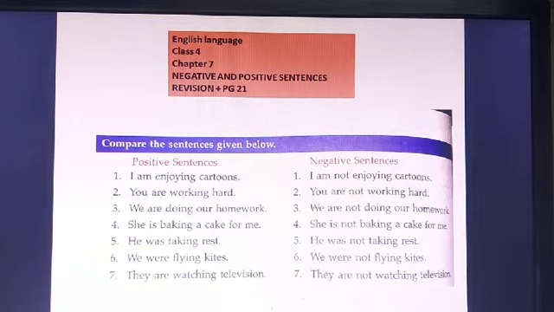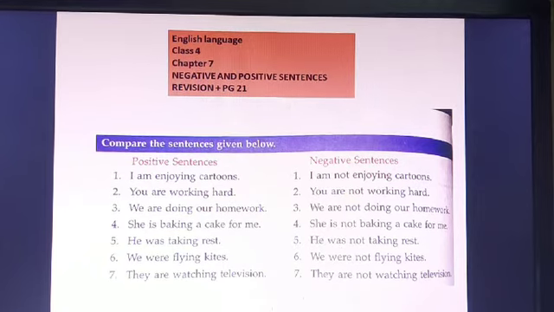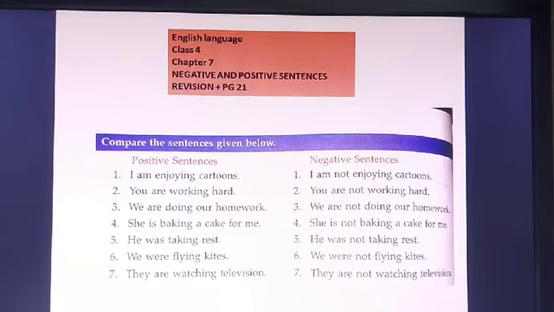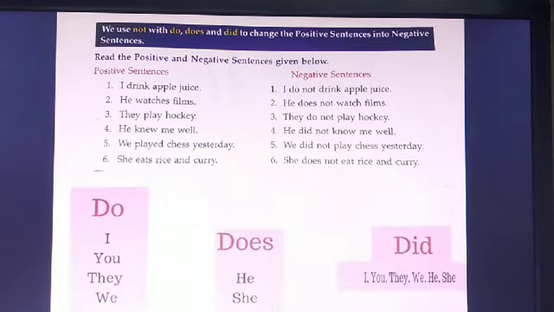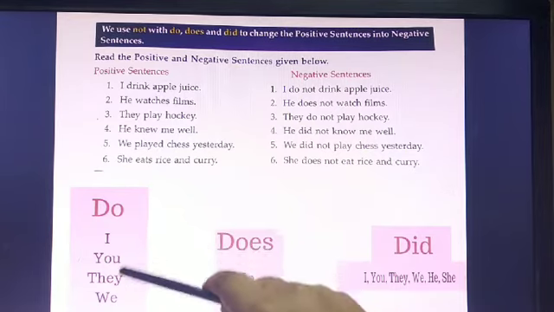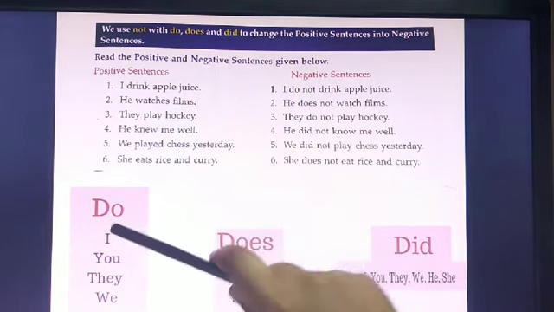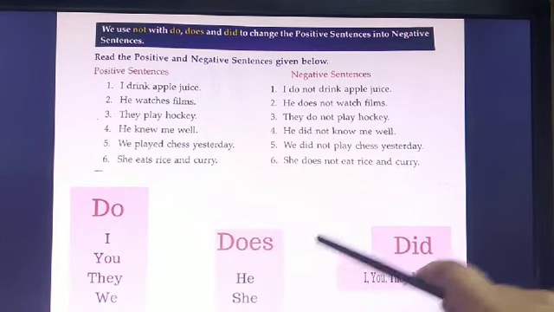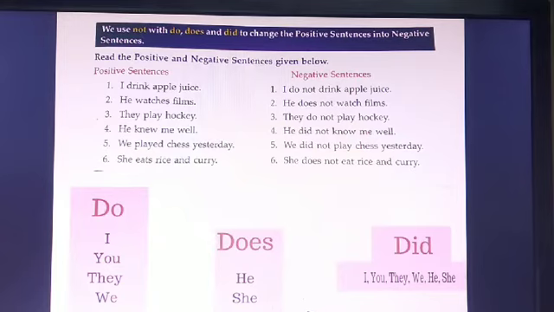So now today we will move on to the next page, that is page number 21. I think you know this portion. Do, does and did. We'll quickly recap that.